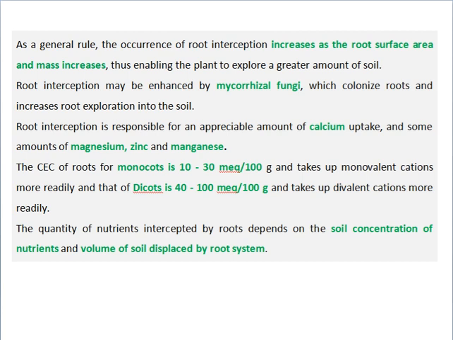The CEC of roots for monocots is 10 to 30 milliequivalents per 100 gram and they take up monovalent cations more readily, and that of dicots is 40 to 100 milliequivalents per 100 gram and they take up divalent cations more readily. The quantity of nutrients intercepted by roots depends on the soil concentration of nutrients and the volume of soil displaced by the root system.